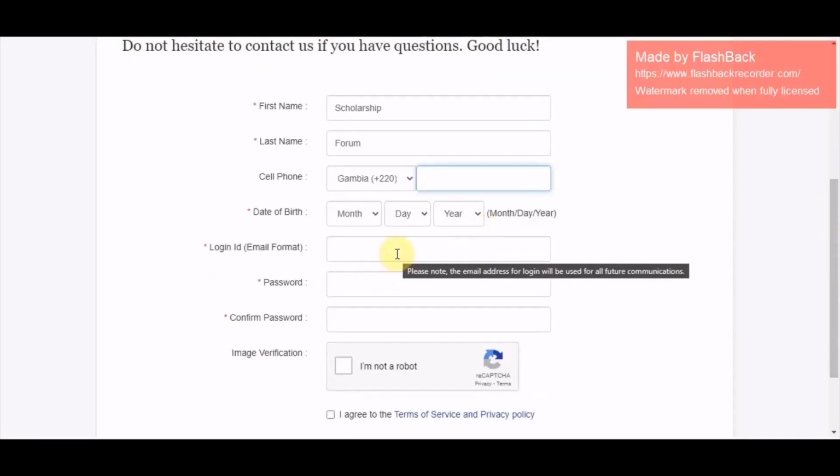And the email you're going to use, let it be communicable and let it be reachable. Whenever they send you an email, you will obviously check that email, because in most cases the emails you receive go to junk or spam folders and other places. So be very vigilant.